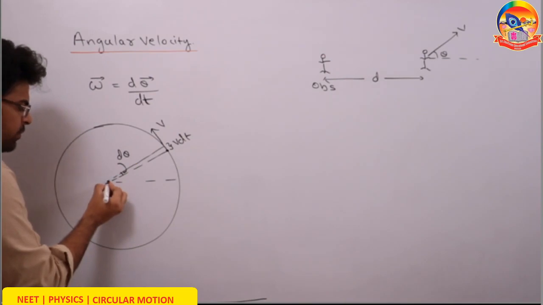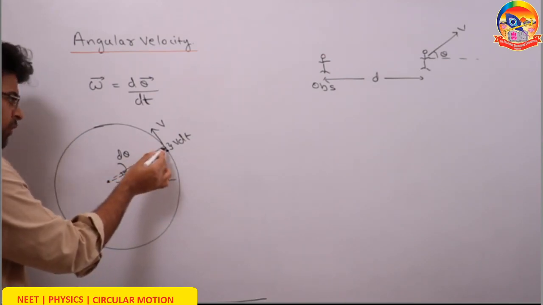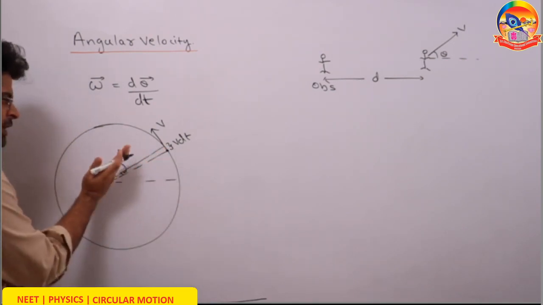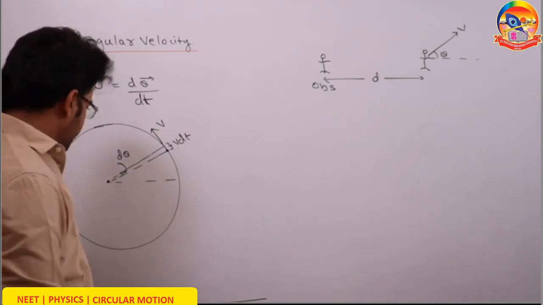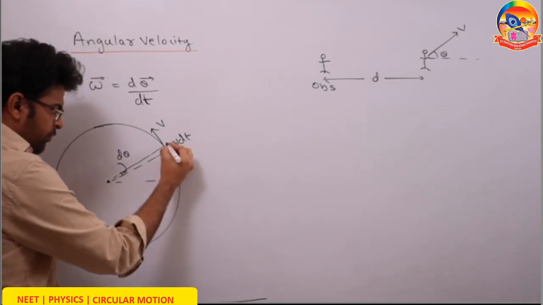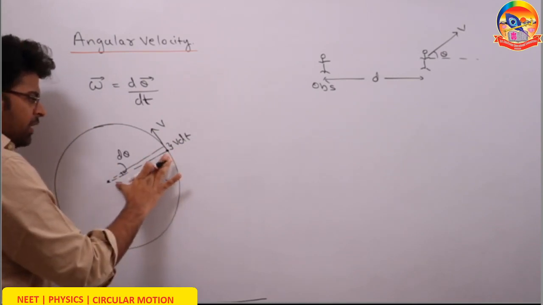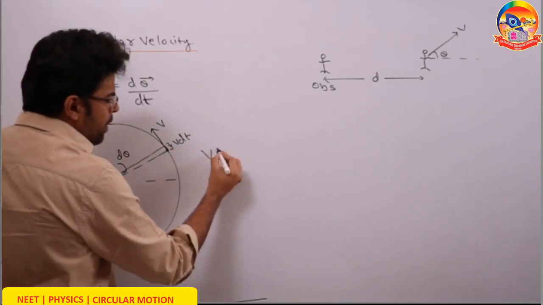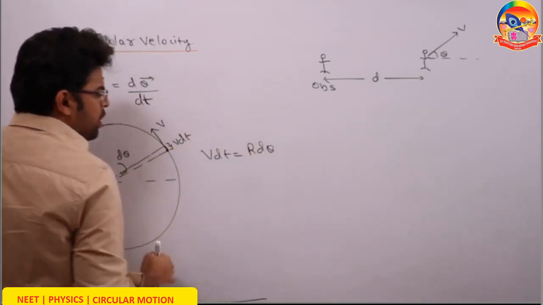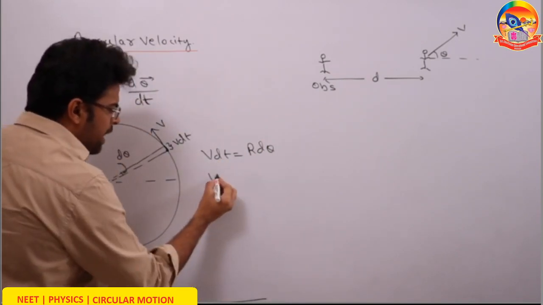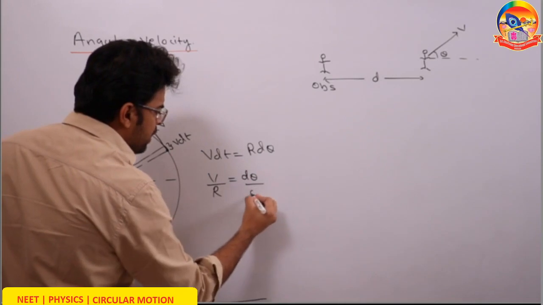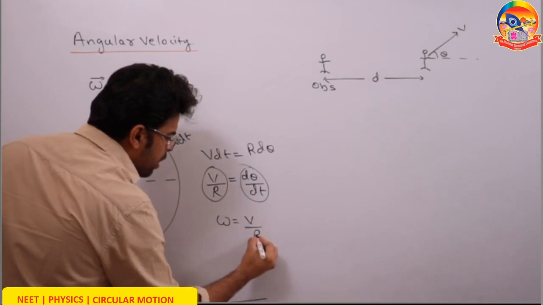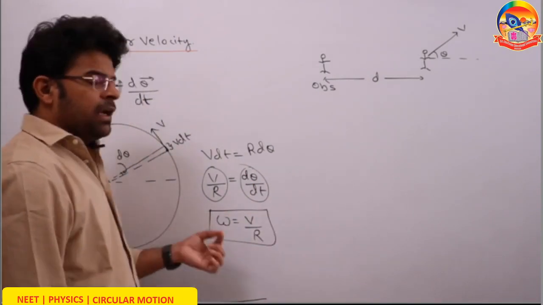If observed from the center, what will be the angular velocity of this particle? The position vector of this particle with respect to the center changes by an angle d theta in an infinitely small frame of time dt. Now, this distance v dt can also be written as r d theta, radius times the infinitely small angle. You can bring this dt down. So you get v by r equals d theta by dt, and this brings us the famous equation omega equals v by r. Omega equals v by r. This is true as long as the particle moves in a circle.